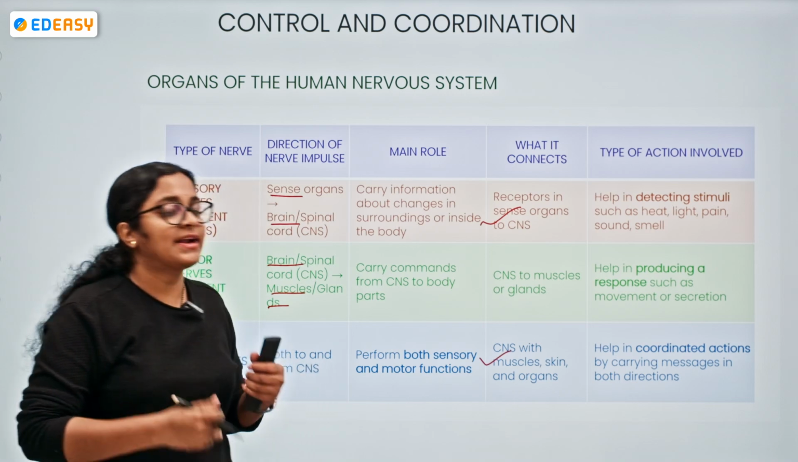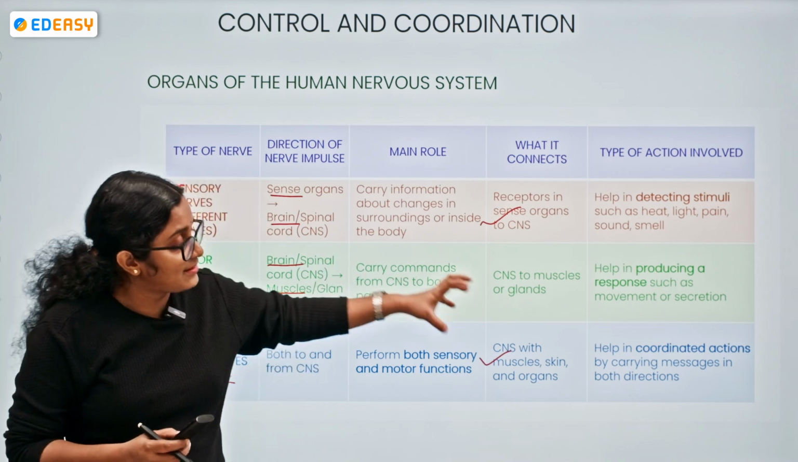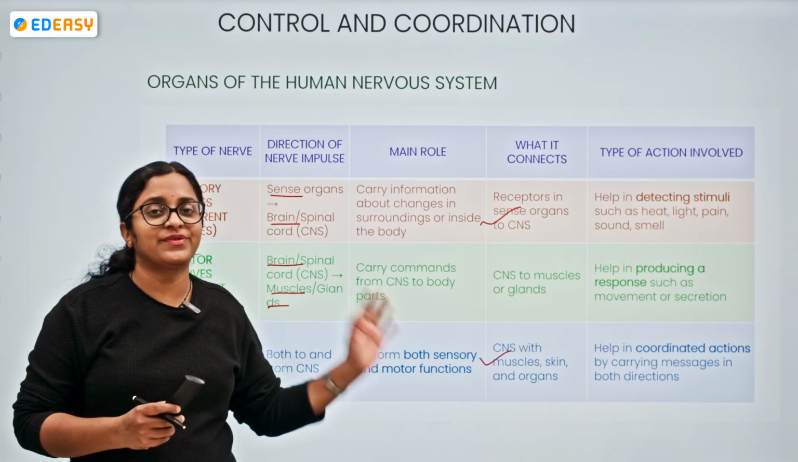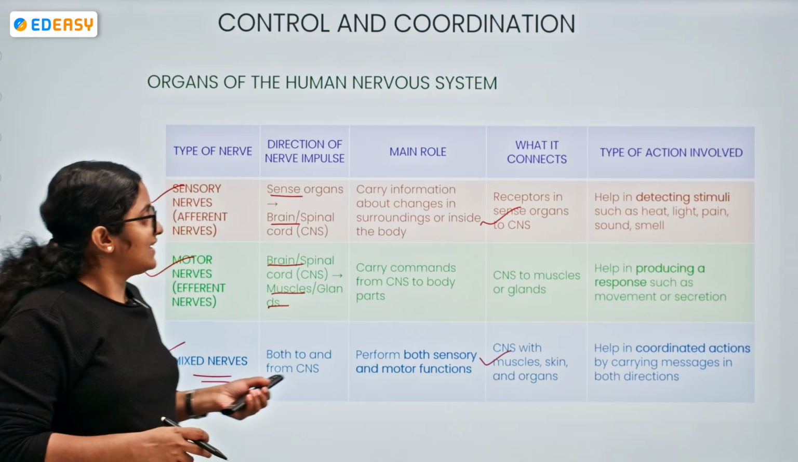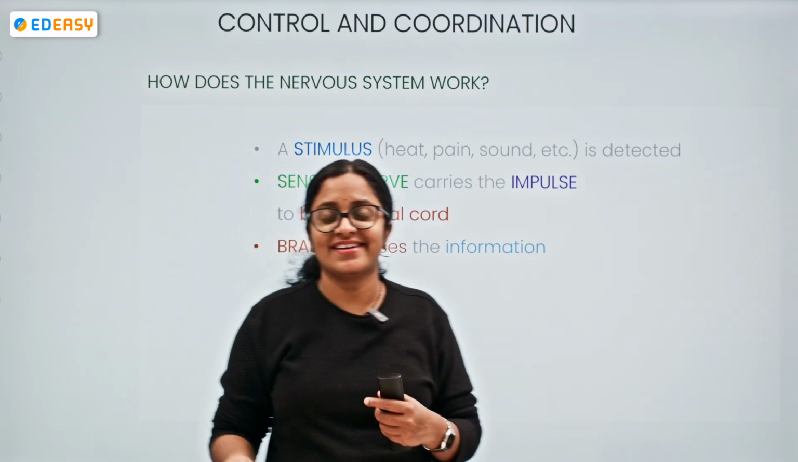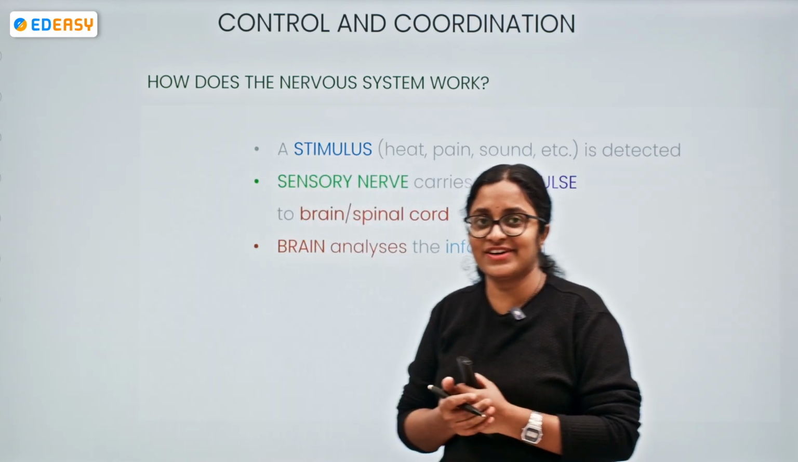They help in coordinating actions by carrying messages in both directions. The sensory and the motor will both be there over here. Okay, now, how does the nervous system work? Now comes the question of how it is working.